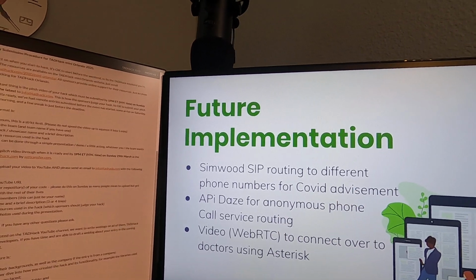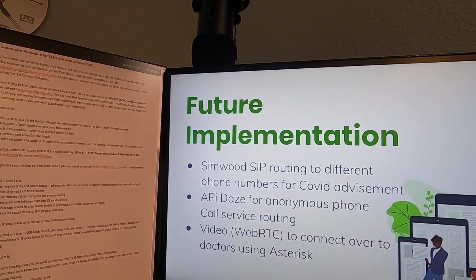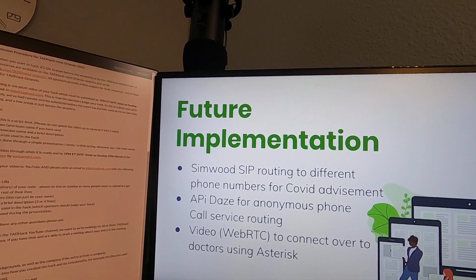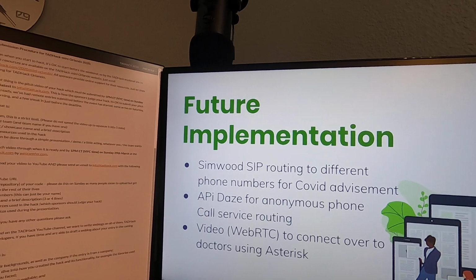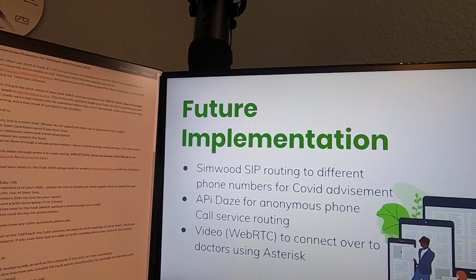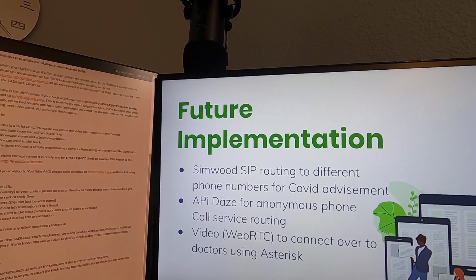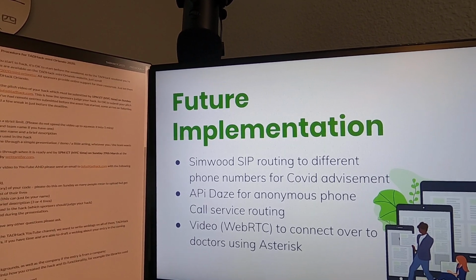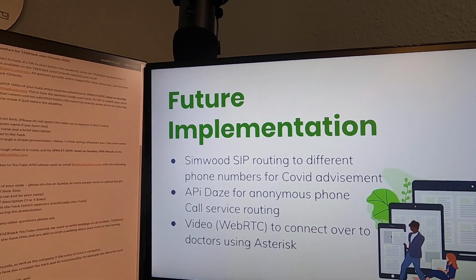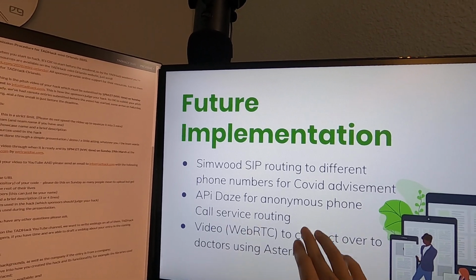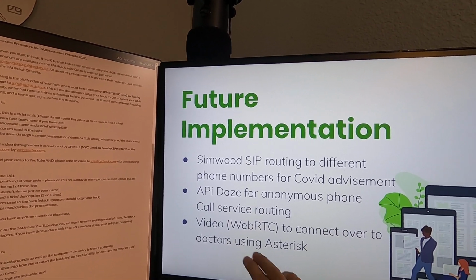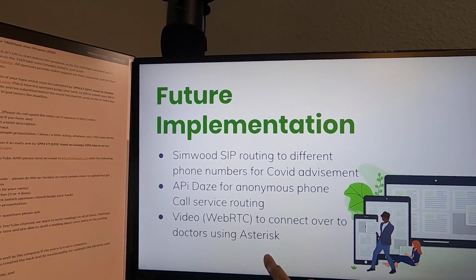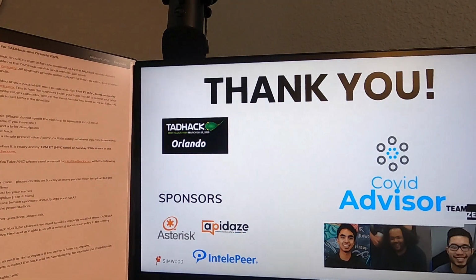These phone numbers could be routed to different national healthcare providers or different national helplines, either through the CDC or other sources, in case a user wants to get more information regarding what they can do for their local area due to coronavirus. API days for anonymous phone call service routing, and then WebRTC if we need a face-to-face call using Asterisk.